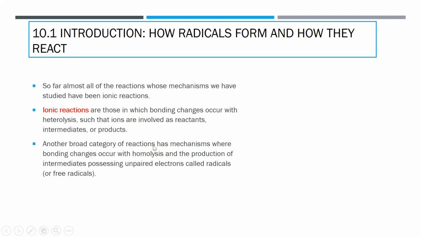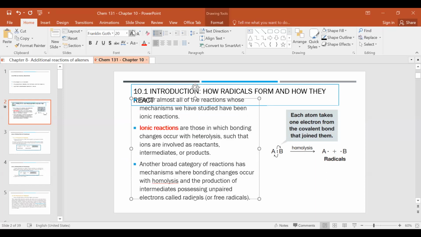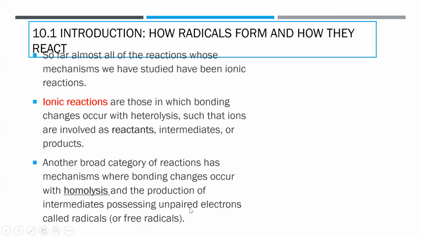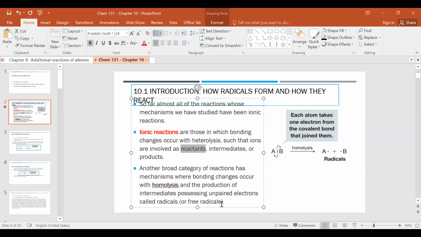Another broad category of reactions is mechanisms where bonding changes occur with homolysis. Homolysis is homolytic bond cleavage. What is homolytic? It means that one of the reactants, or both of the atoms in a bond, would take one electron for each, and we call that one unpaired electron a free radical, or radical.